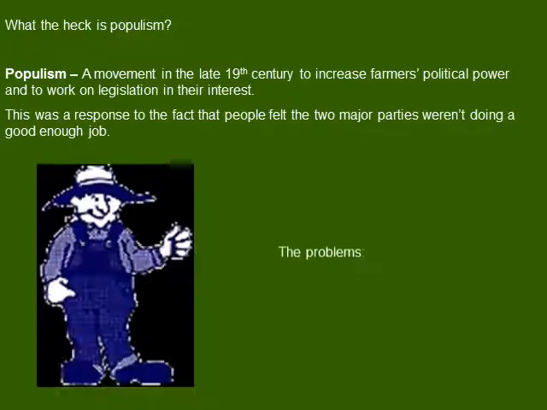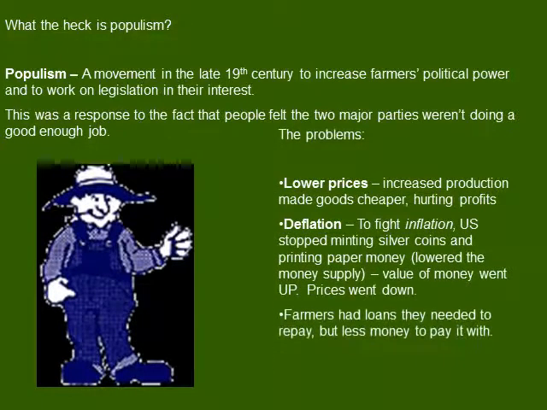So what are the problems that the farmers are facing? Well, there's a few of them. One of them is the prices of their goods have fallen significantly. They've increased production in an effort to make more money. The advances in technology have made it easier for them to do this, but the law of supply and demand says if there's more supply, prices go down. So the prices of their goods are lower, and they're not able to make enough money.